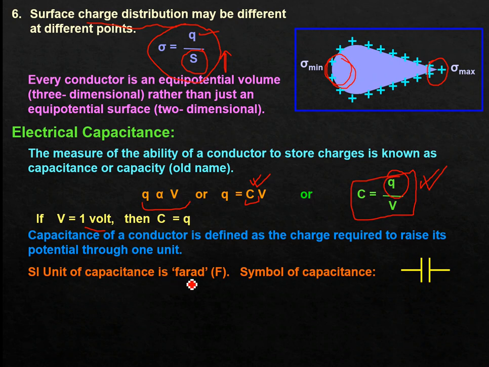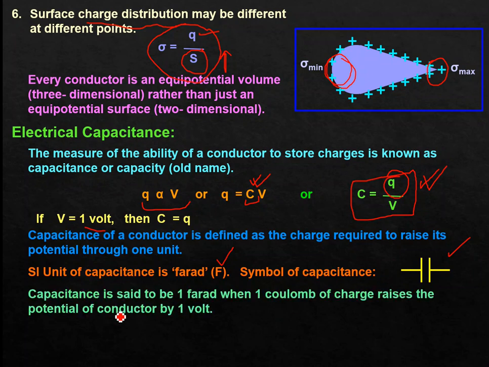Now the SI unit of capacitance is the farad, represented by capital F. The symbol is simple parallel lines with connecting wires, as we draw here. This is the representation or symbol of electrical capacitance. Now, how do we define capacitance to be 1 farad, that is, the SI unit of electrical capacitance? Always follow the formula or expression: in the expression, put the respective SI units and put the magnitude as unity everywhere, that is 1, 1, 1.